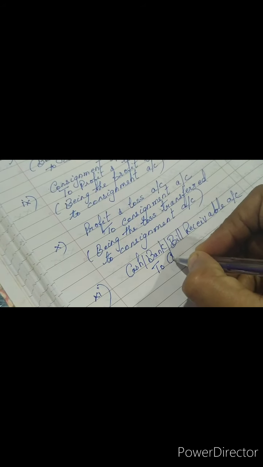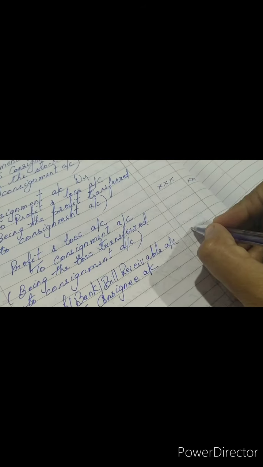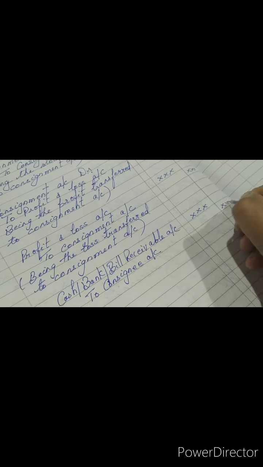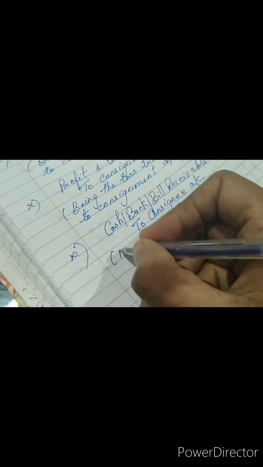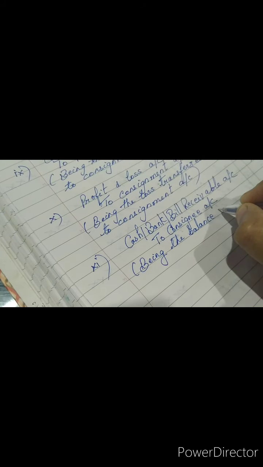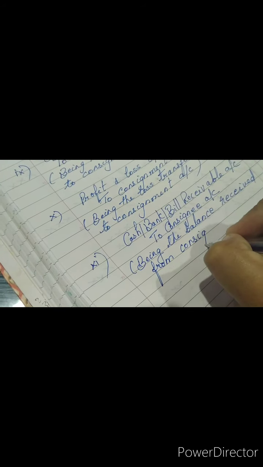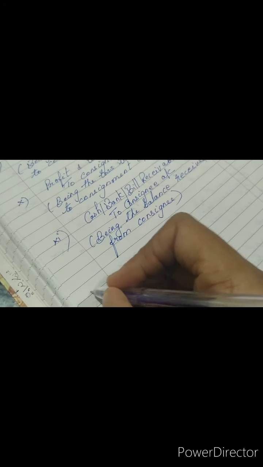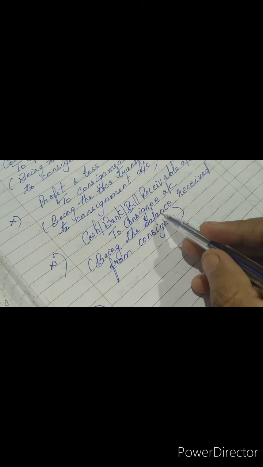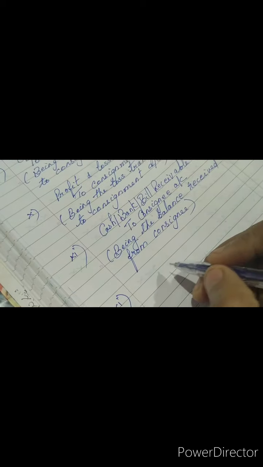And who is the giver? Who is giving this amount? Consignee. So we will credit consignee's account. Whatever amount he or she is giving, we'll put that amount here in our journal entry, and description will be the balance amount received from consignee. So what does this balance amount mean? After consignee has taken the amount towards his expenses and also amount towards his commission, the balance amount which is sent to the consignor when he or she receives, this is how you will put the journal entry.